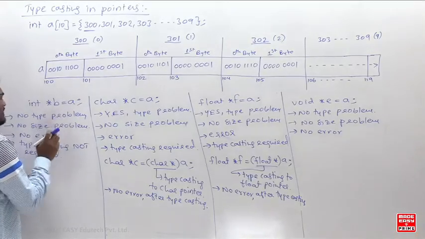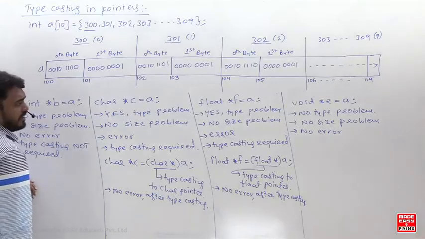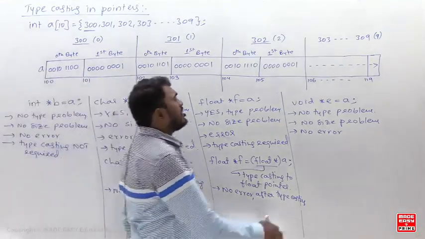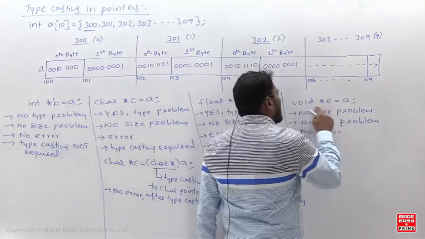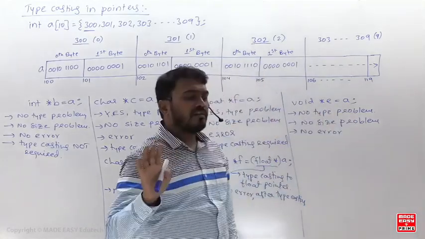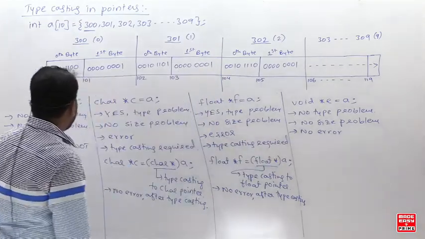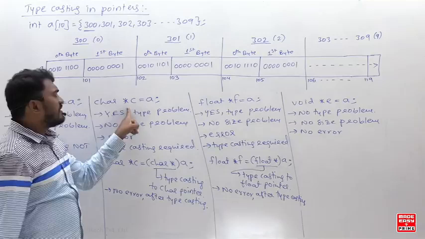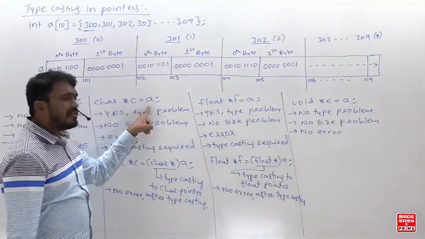Next, here there is no type problem, so typecasting is not required. Why? Because it is expecting address of void. Void means the address of any type of variable. So here typecasting is not required. But here typecasting is required. Why? Because that is expecting a character address and you are giving an integer address.